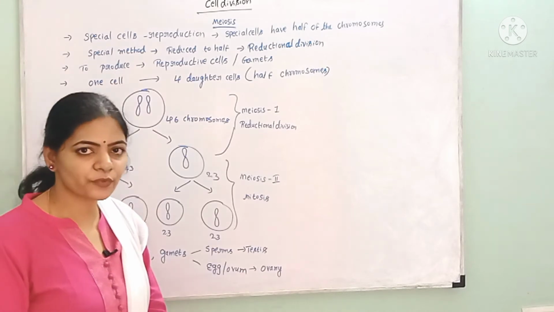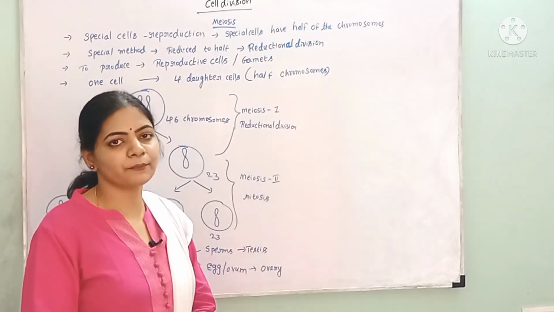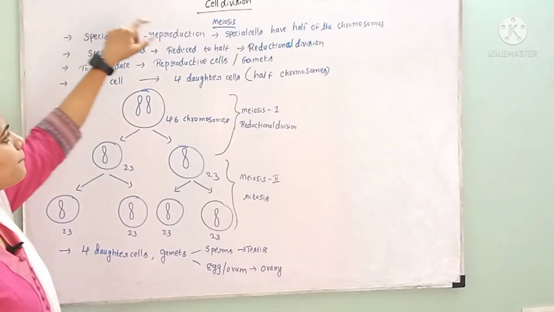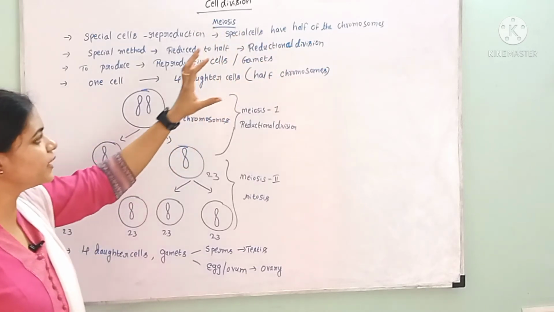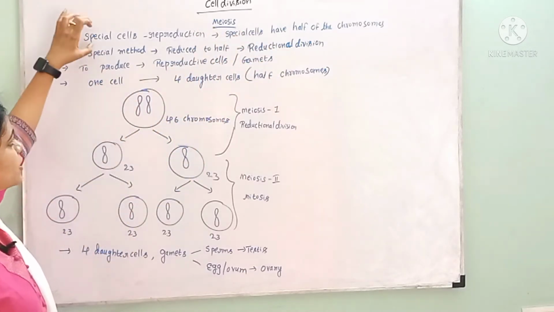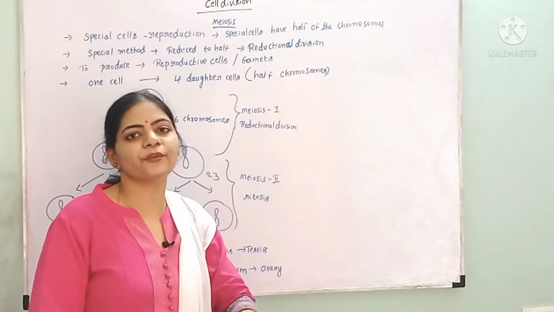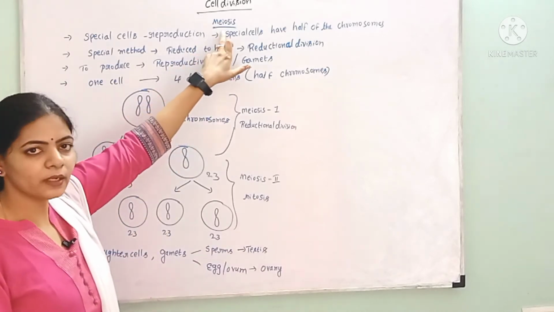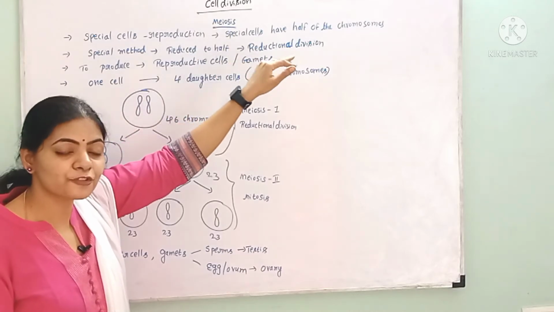And how do we achieve that process? We achieve this reduction in the number of chromosomes by a special method called meiosis. In this meiosis, we are achieving a special type of cells which have half the number of chromosomes.